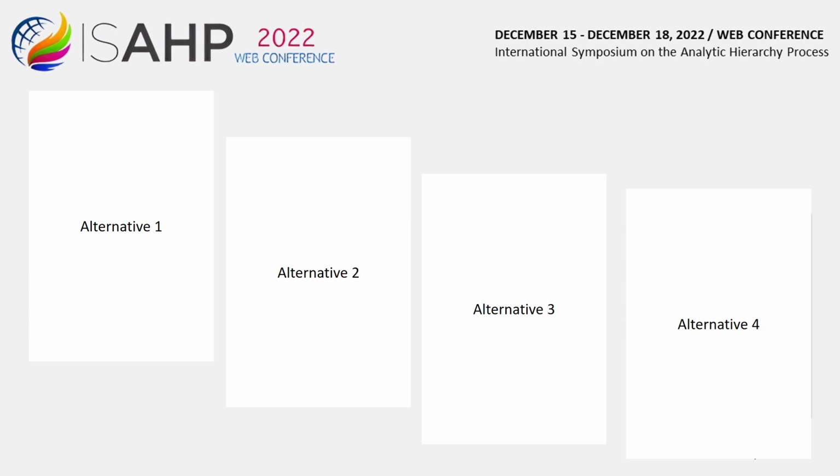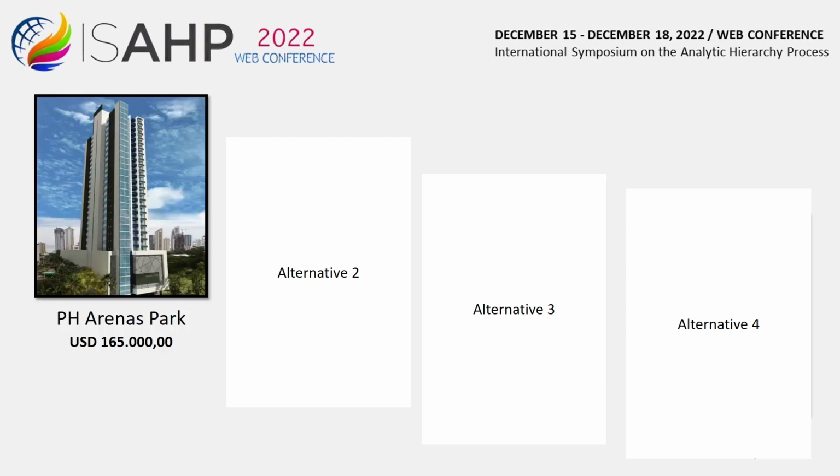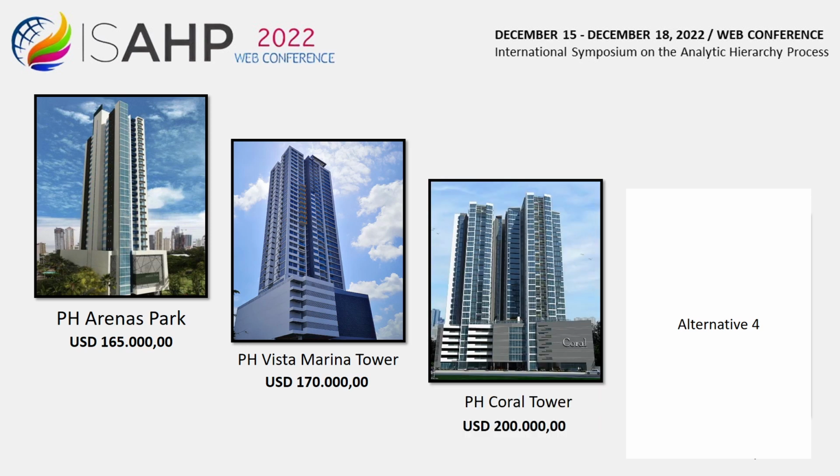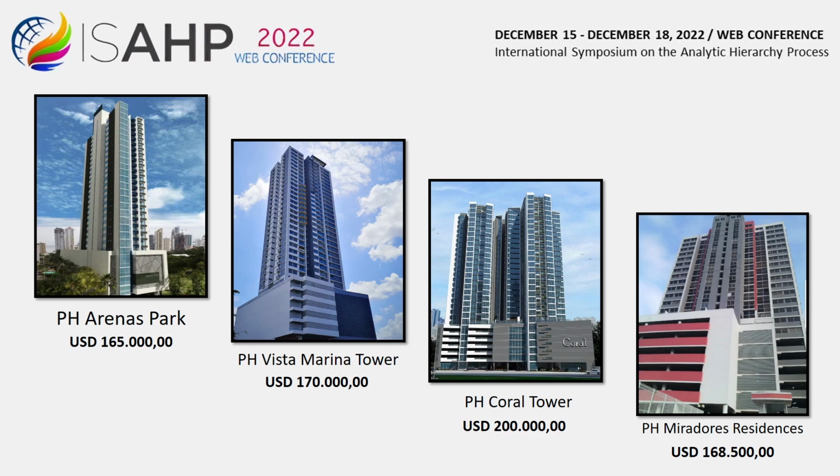From this research they have selected the following properties: PH Arenas Park, $165,000, PH Vista Marina Tower, $170,000, PH Coral Tower, $200,000, and PH Miradors Residences, $168,500.